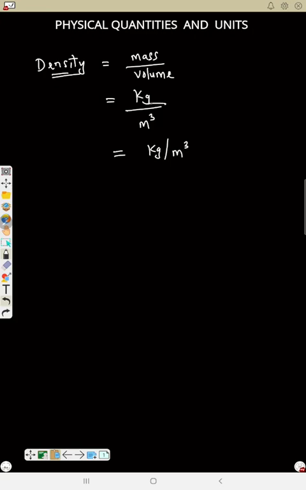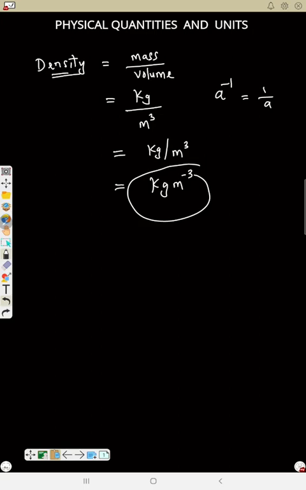Now in physics, this divide is what we turn to the slash. Or according to the law of indices, I can say this is kg m raised to power minus 3, as we know that a raised to power minus 1 is 1 over a. So that is the unit for density, kilogram per meter cube.